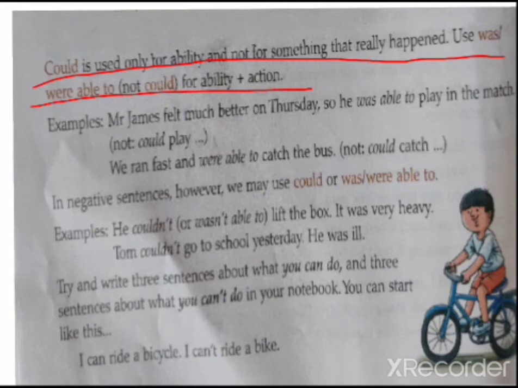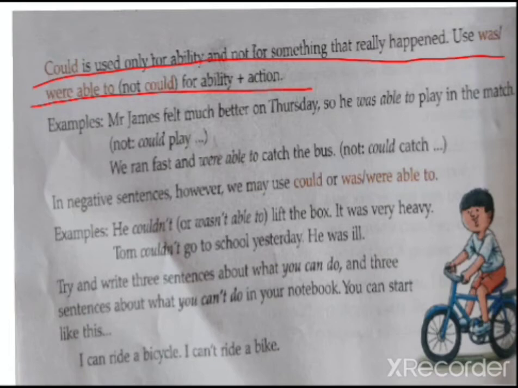But when you know that the action is done, he played tennis, that time you are going to use was able to. You see, it's clearly mentioned over here. What is mentioned over here?